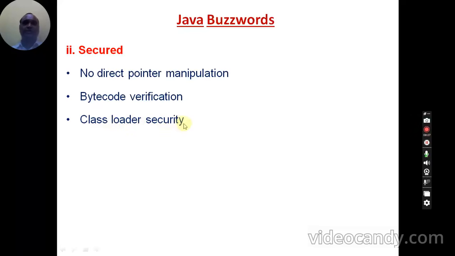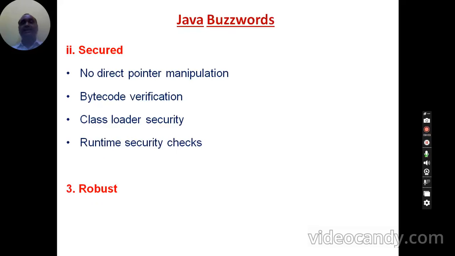And a class loader, similarly, when there is a need for loading classes dynamically at runtime, the Java virtual machine will verify whether that class is there or not. If that class is not found at a proper location, immediately it will notify the user with a class not found exception. So like that, some error messages will be displayed to the user, so that the user comes to know what is happening when the program is running.